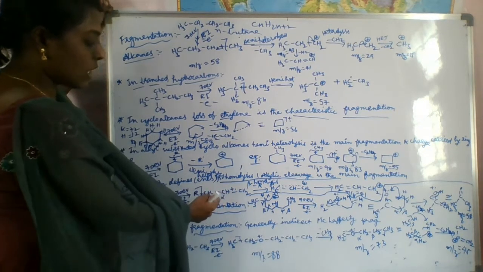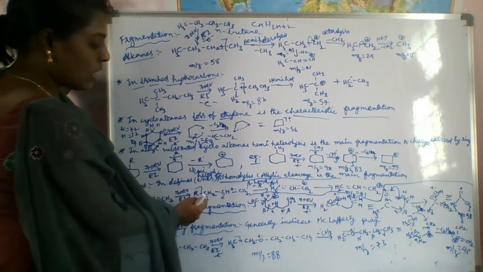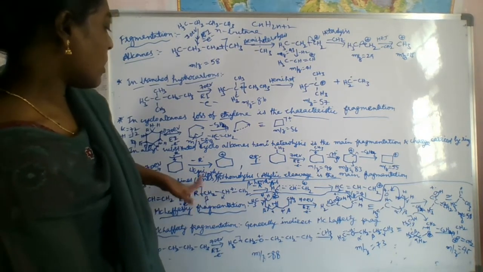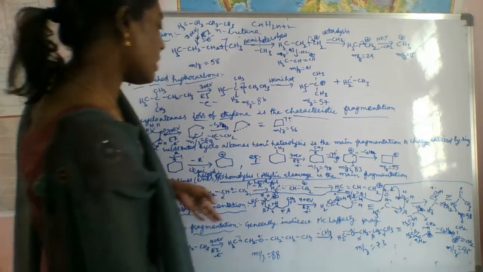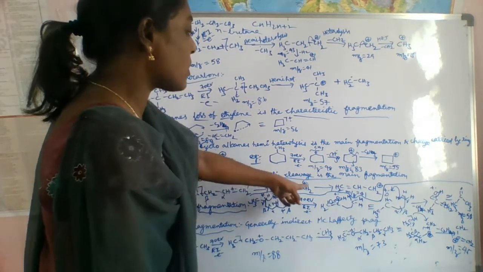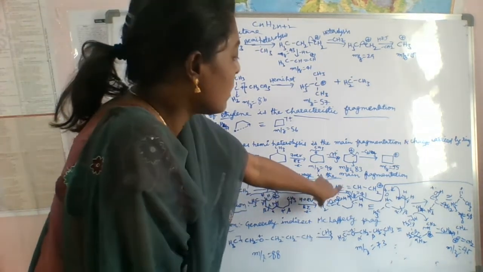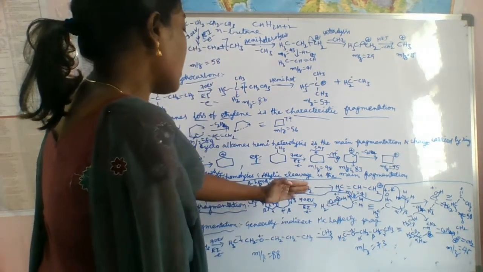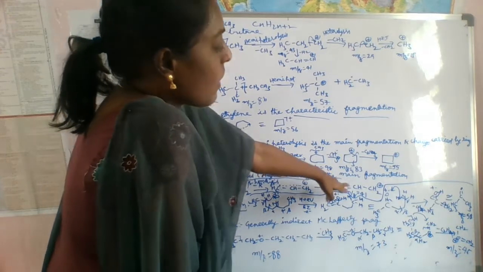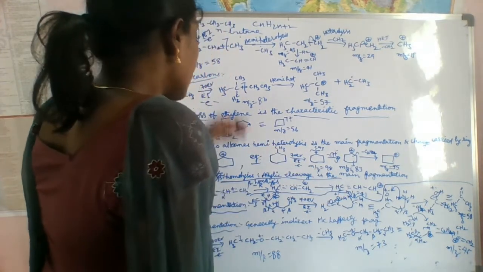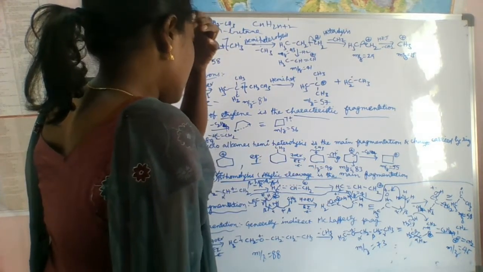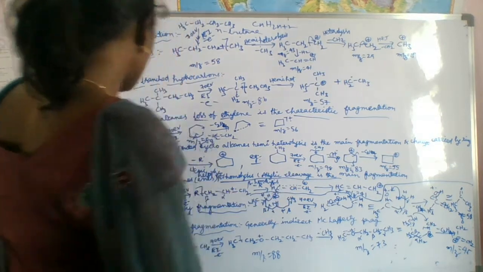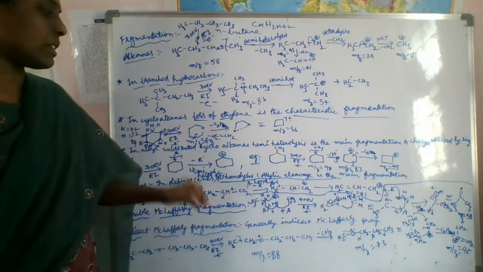If we do the beta homolysis, this is alpha and this is beta. What happens? It removes minus R, and this delocalization takes place. So finally you will get this 41 fragment. It will go anywhere and stabilize like this. And this is one of the processes. Okay, and double McLaughlin fragmentation.